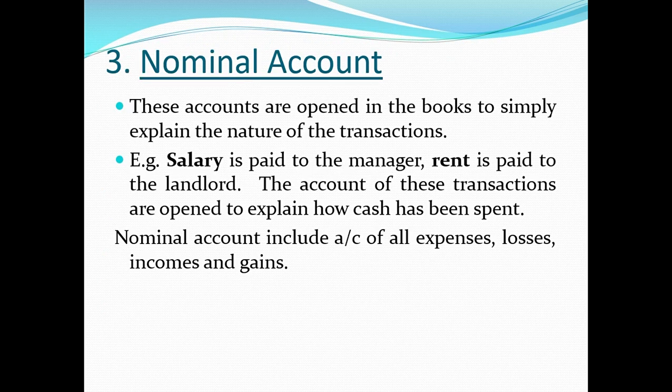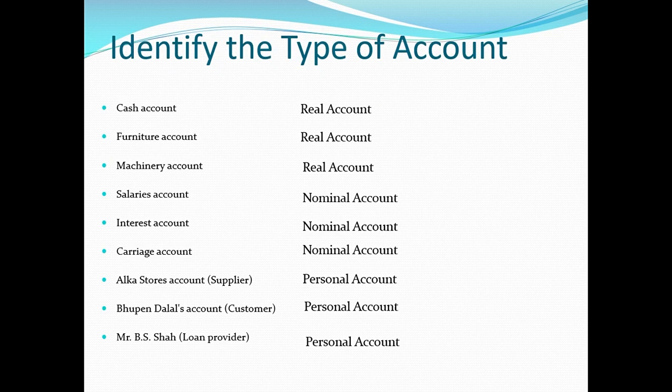So I hope you have understood the three categories of accounts till now. Here we have a small exercise. You need to identify the type of account. Cash account is a real account, an asset. Furniture, again, is an asset, so it falls under real account. Machinery account, again an asset, real account.